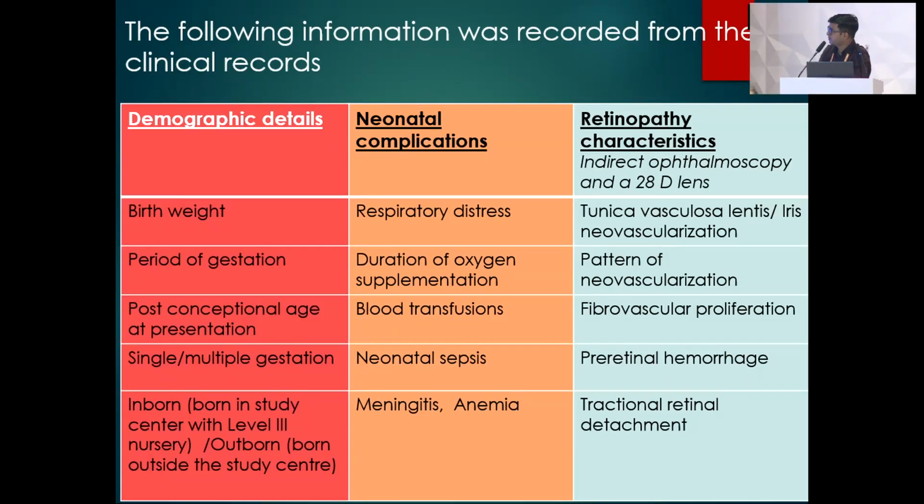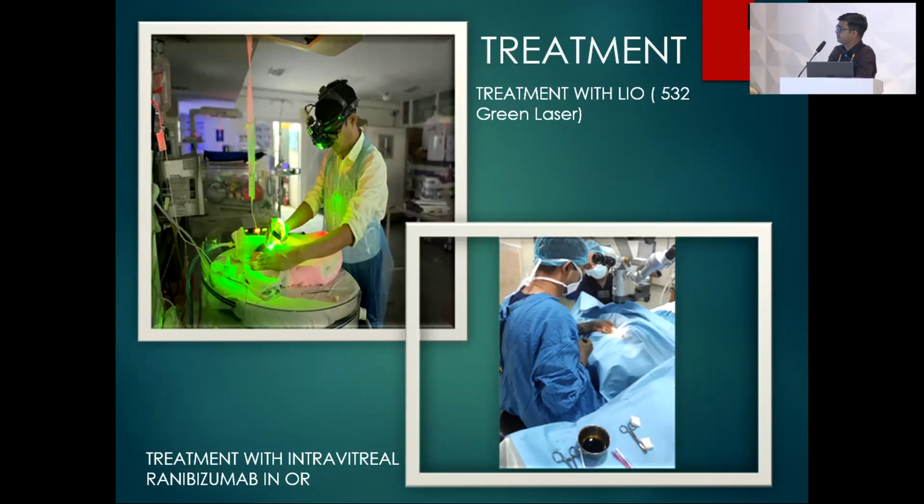The following information was recorded from the clinical record, which included demographic details like birth weight, period of gestation, and neonatal complications like respiratory distress, duration of oxygen supplement. All the infants were examined with indirect ophthalmoscopy, and RetCam fundus photography was done in most of the patients. The treatment was either done with 532 green laser or intravitreal ranibizumab. The dose was 0.25 milligram in 0.025 ml.